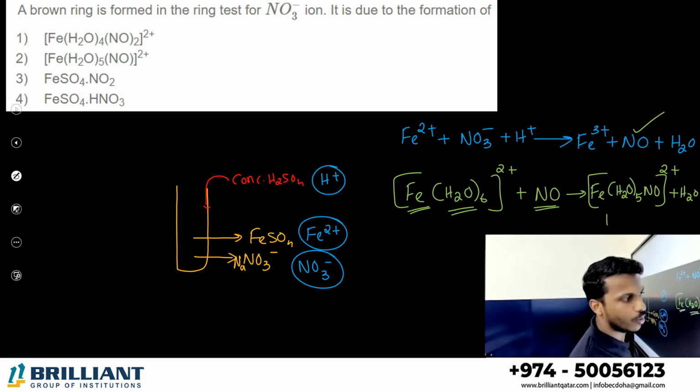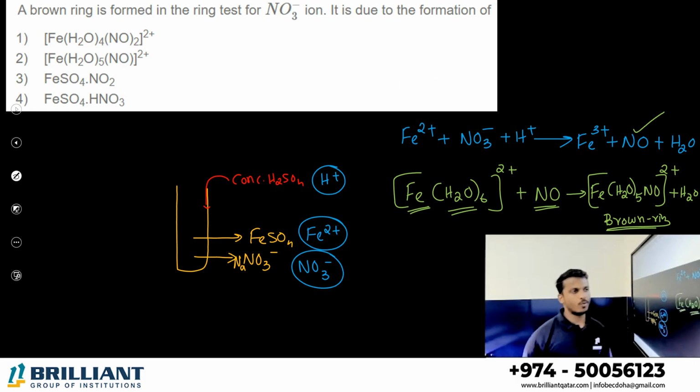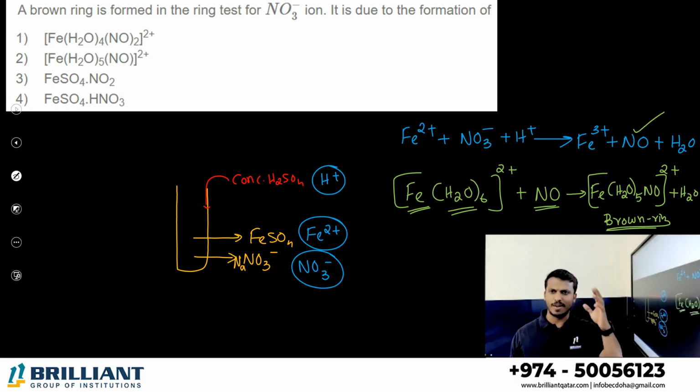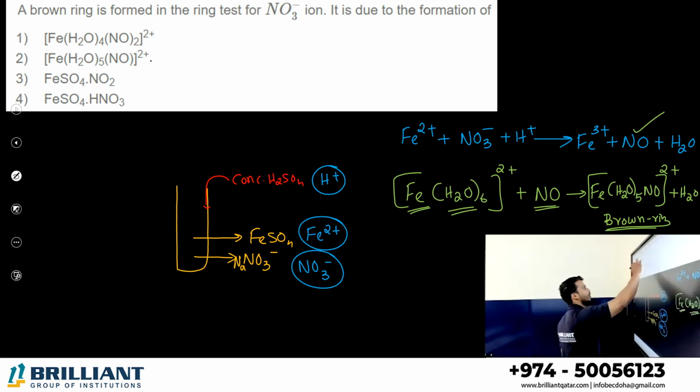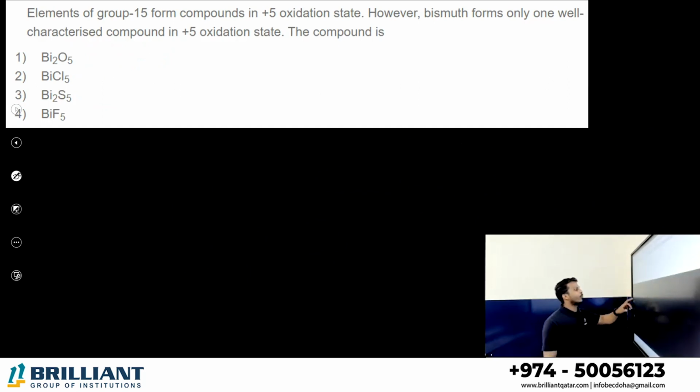This chemical compound is known as the brown ring compound. So the brown ring compound contains what all things, you remember like this: 1 iron, 5 water, 1 nitrogen monoxide with a charge 2+. So what is your compound? Option B is the brown ring compound, [Fe(H2O)5NO]2+. Element of group 15. Group 15 is the nitrogen family.